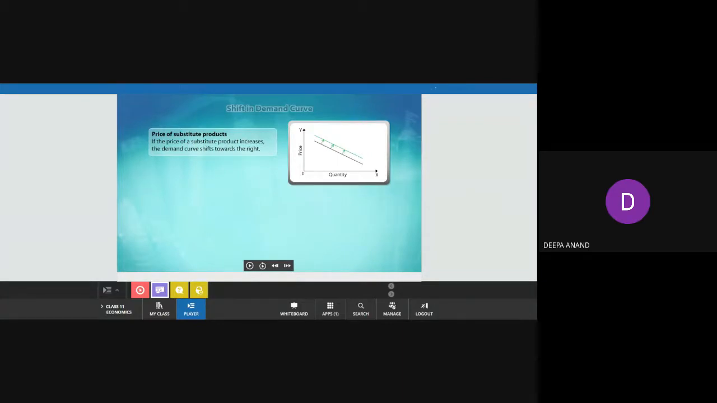So they have explained normal goods, inferior goods, and substitute goods, and how the shift happens in the demand curve. I think it's clear for you. Take a screenshot.